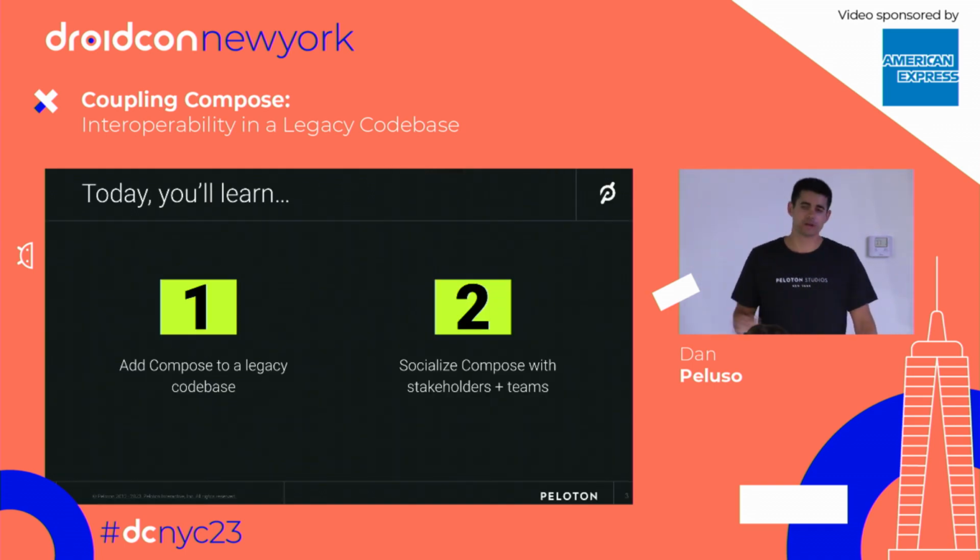Anywho, we're going to be going over 2 big points today: adding Compose to a legacy code base, and some of the libraries that you can use to make that happen. And then also socializing Compose and getting people behind the curve and getting your team excited about using this new framework.